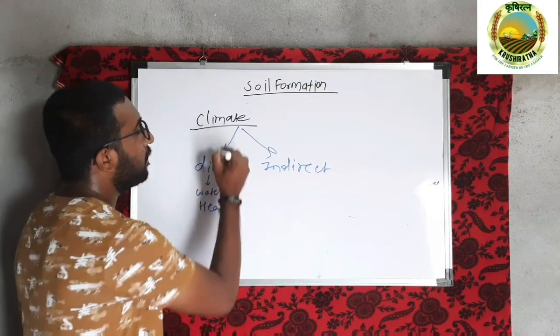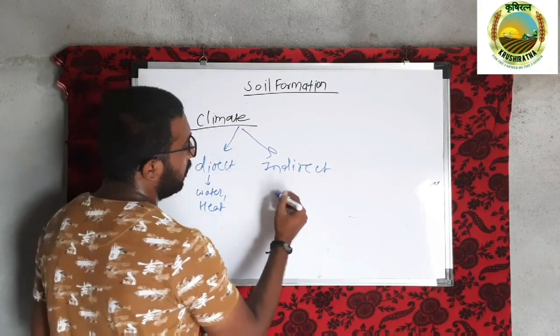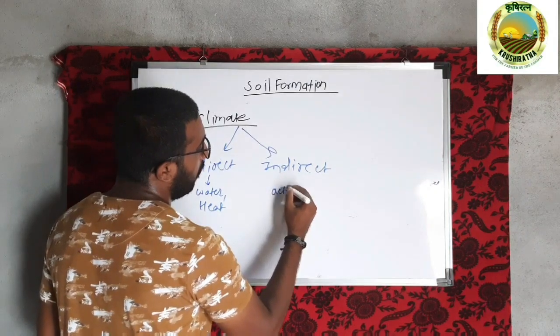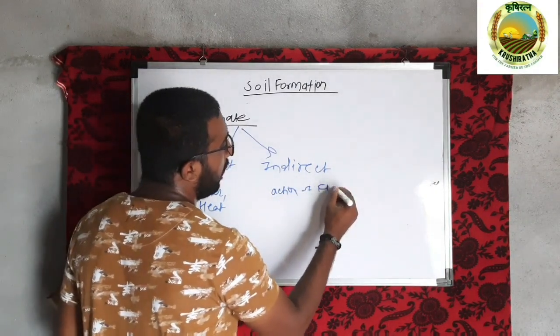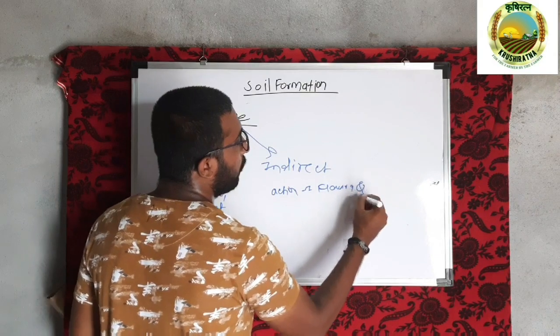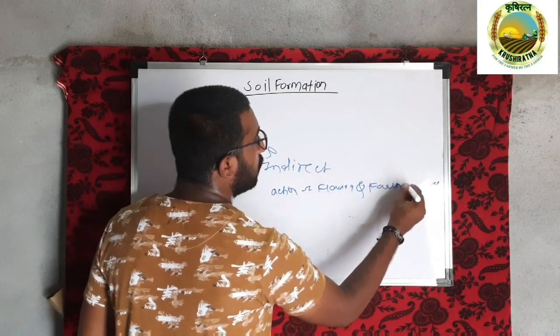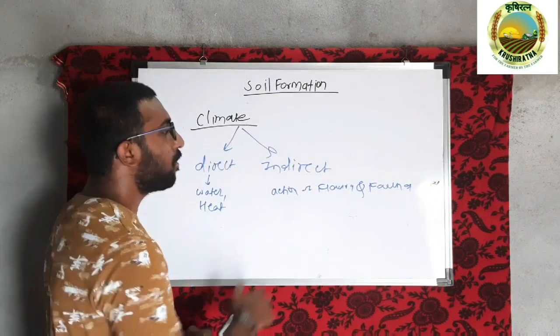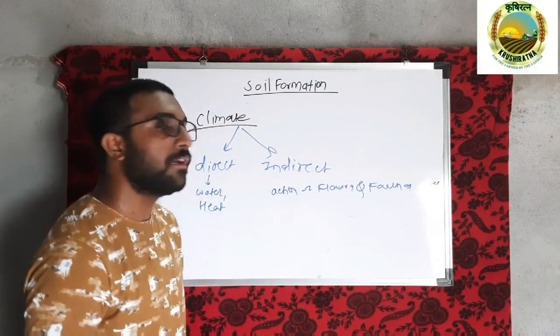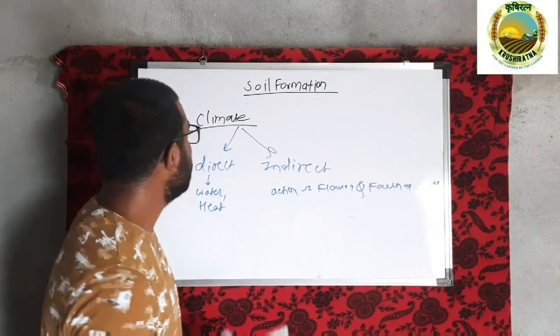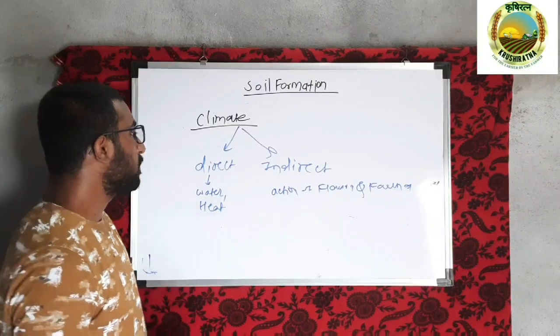In case of indirect effect, climate determines the action of flora and fauna in the soil. As you know, these floral and faunal activities in the soil lead to the chemical decomposition of the rocks and minerals.